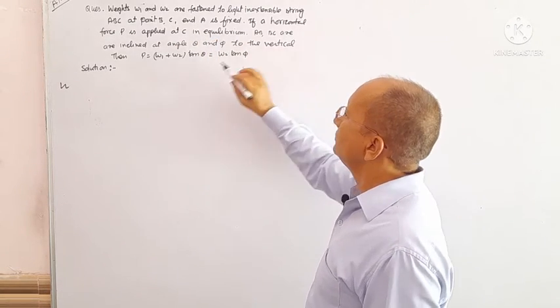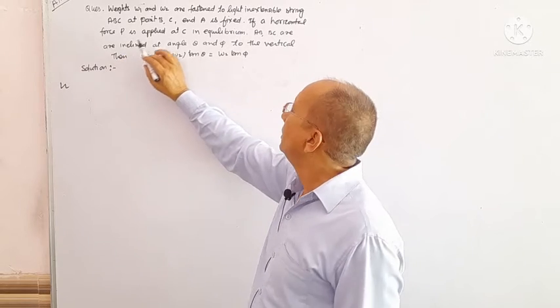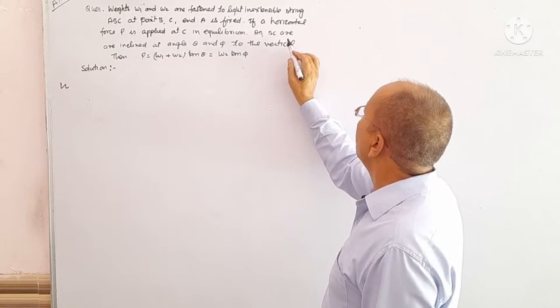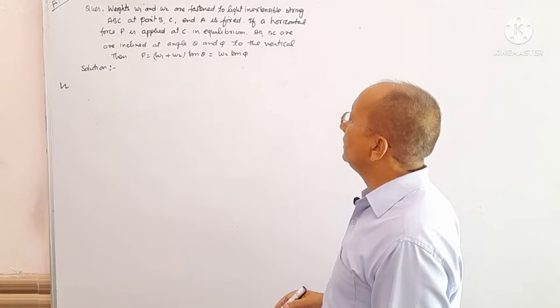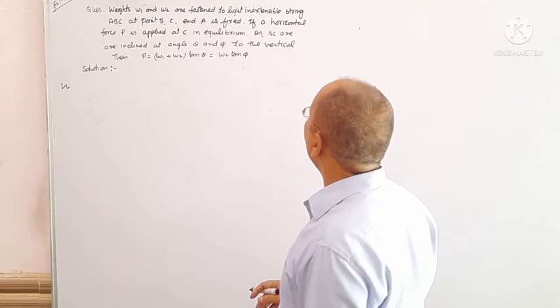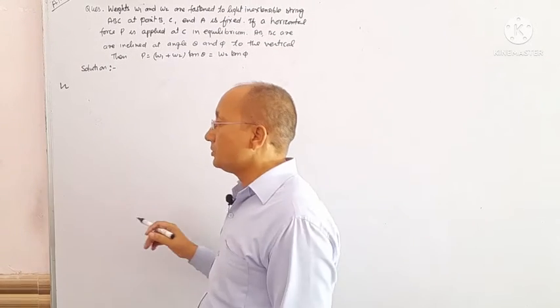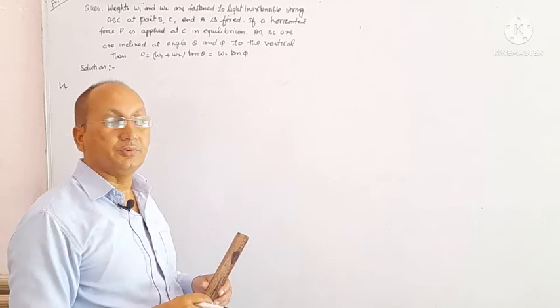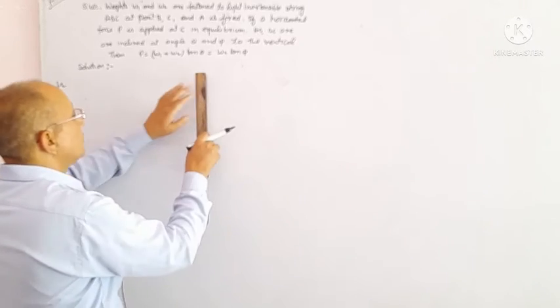If a horizontal force P applied at C in equilibrium, AB, BC are inclined at an angle theta and phi to the vertical, then P equals to. We can understand by this figure. Solution.